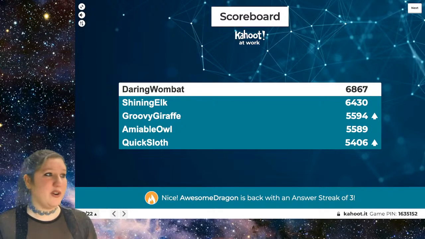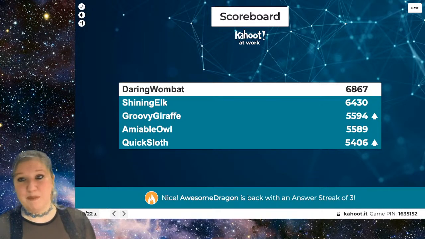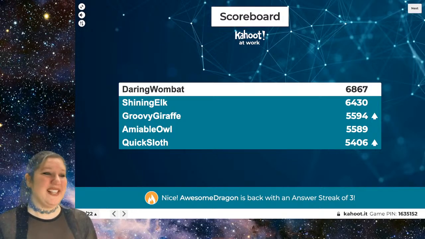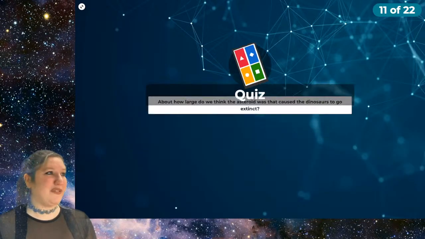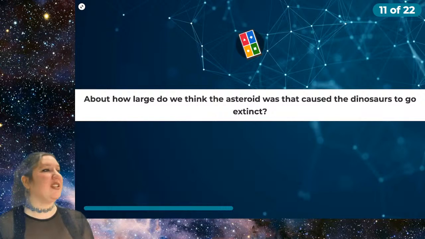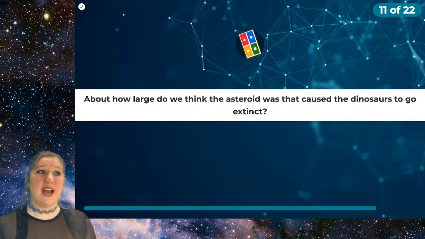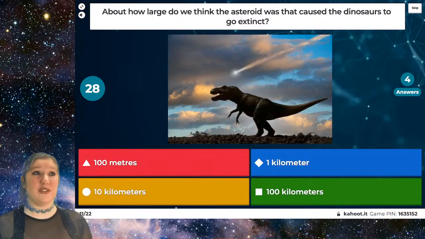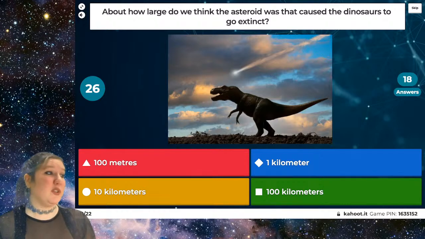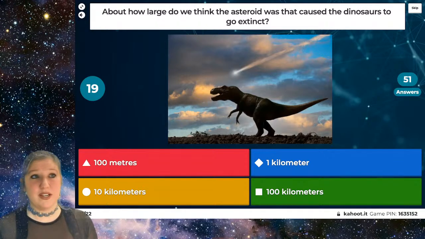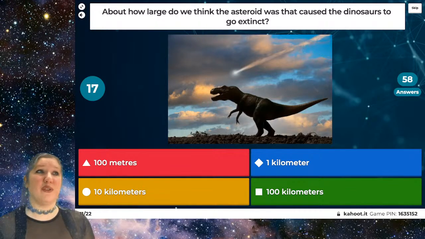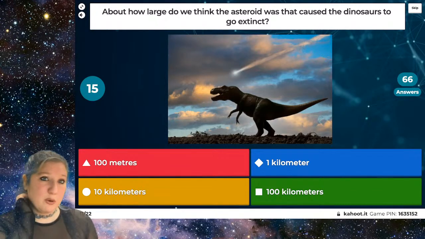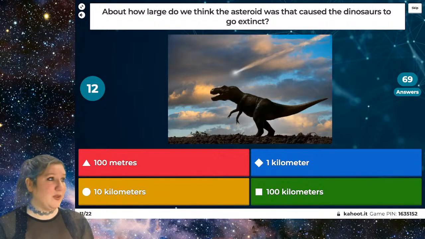A few changes here. Groovy Giraffe has now moved into 3rd place, but Daring Wombat maintains their lead. Let's see how you all do after this next question, which is about how large do we think the asteroid that caused the dinosaurs to go extinct was? So was it 100 meters? Was it 1 kilometer? Was it 10 kilometers? Or was it 100 kilometers? So how big do we think the asteroid was that caused the dinosaurs to go extinct? So get those answers in quickly.